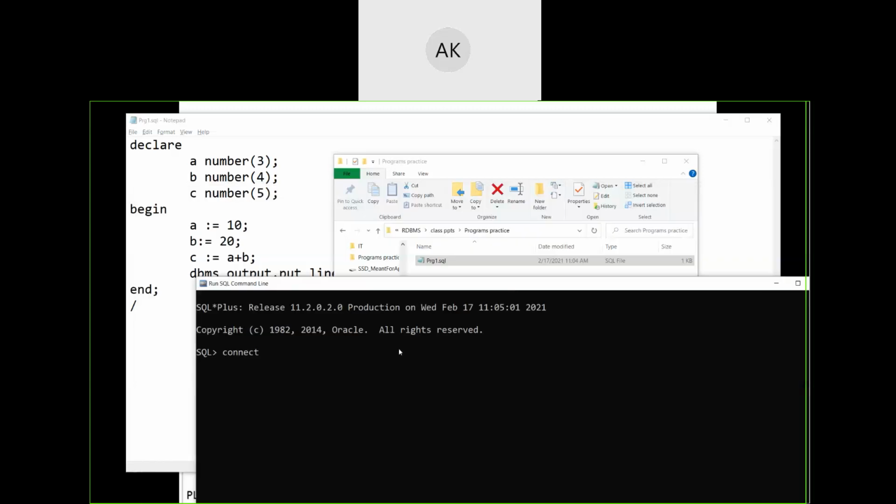It's visible to all, right? Now first we are connecting. So can anyone remind me what password we kept earlier? Admin, very good. With a single quote, and A as capital or small?